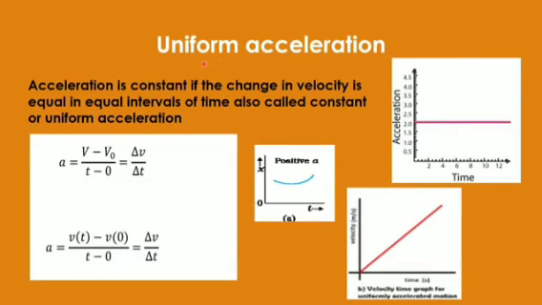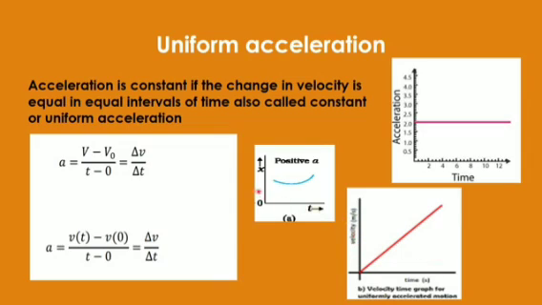If I again want to write uniform acceleration, then as I have discussed, it means the acceleration-time graph is a straight line parallel to the time axis, this way. But if I want to represent it with the help of a velocity-time graph, then velocity is increasing by equal amounts in equal intervals of time. It means the slope is constant, the slope is not changing, then it is uniform acceleration. So this is the velocity-time graph.